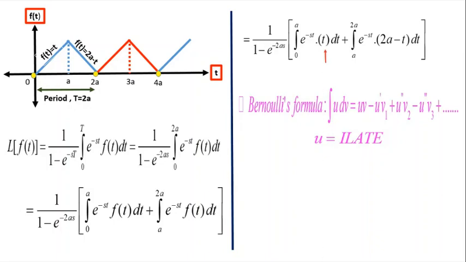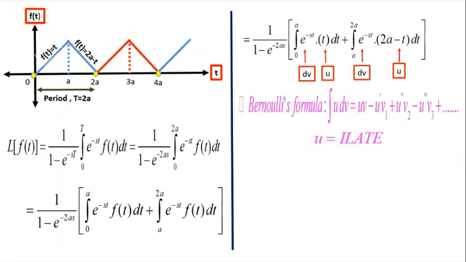So here in the first term, it is observed that t is nothing but u and e power minus st is nothing but dv, and in the second term 2a minus t is nothing but u and e power minus st is dv.